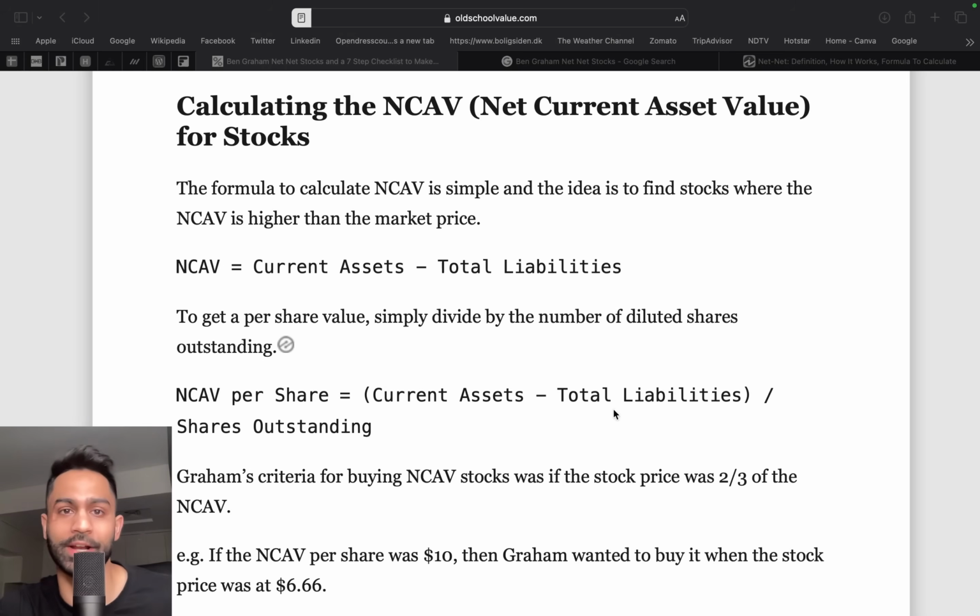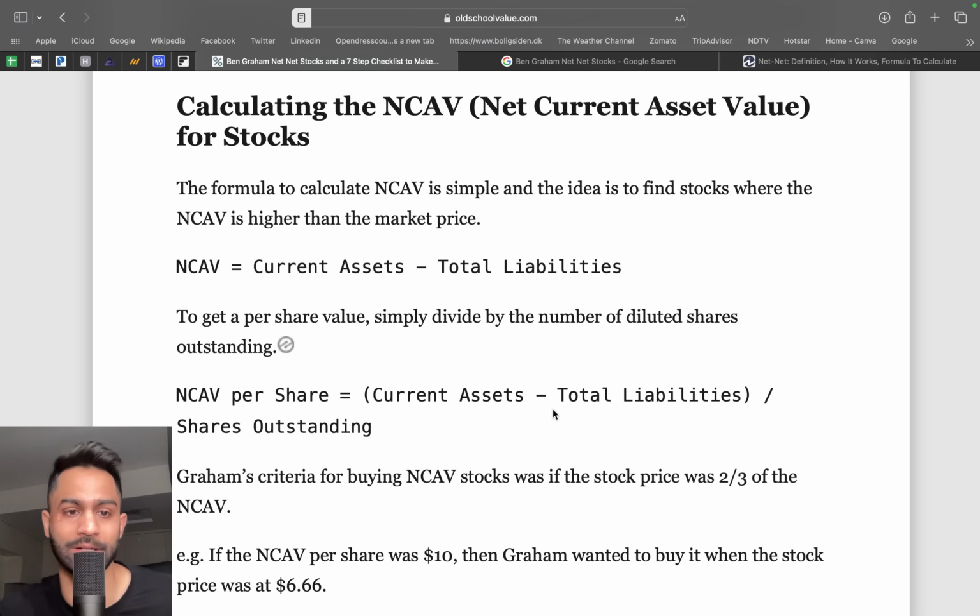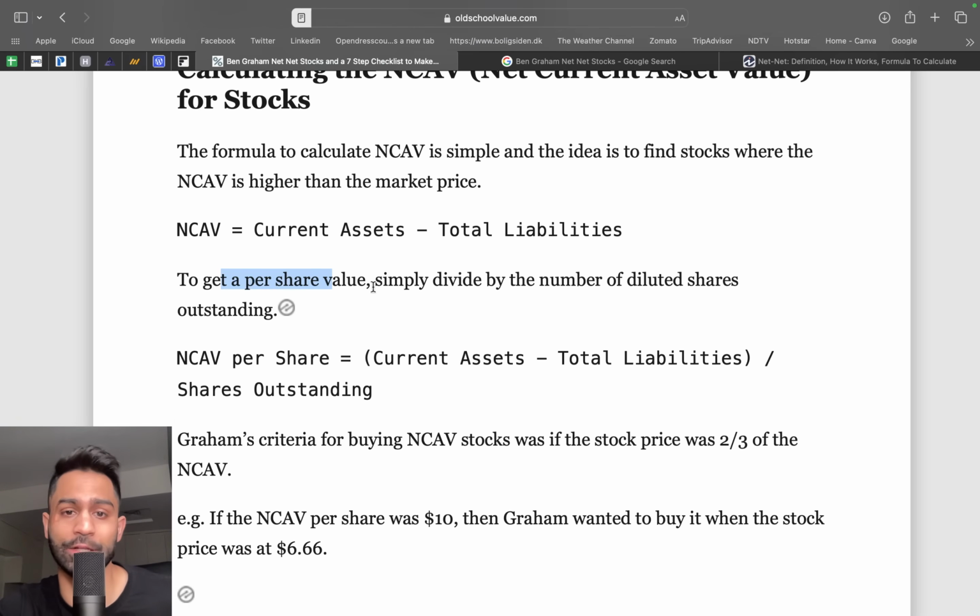Below asset value. So that's what we're trying to figure out here, and that was the deep value investing strategy of Warren Buffett and, of course, Benjamin Graham. And to get the per share value, you simply take the total asset value, or the liquidation value, and divide it by the shares outstanding.